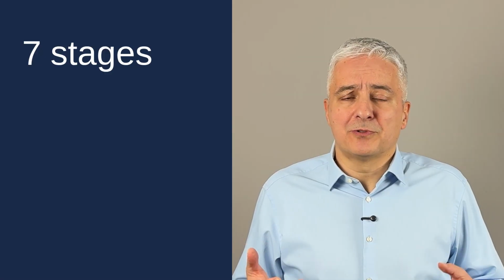Okay, let's go now through these 7 stages, and here I'll follow the standard ISO 22989. This is an ISO standard which focuses on explaining the basic AI governance concepts. So the first stage is Inception.